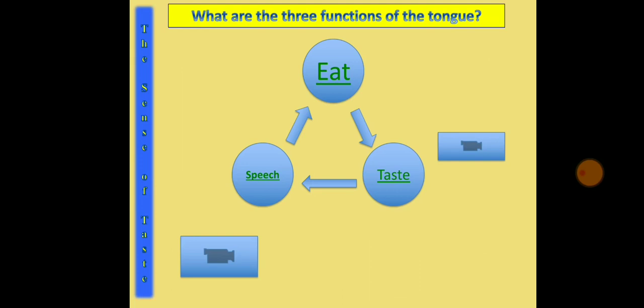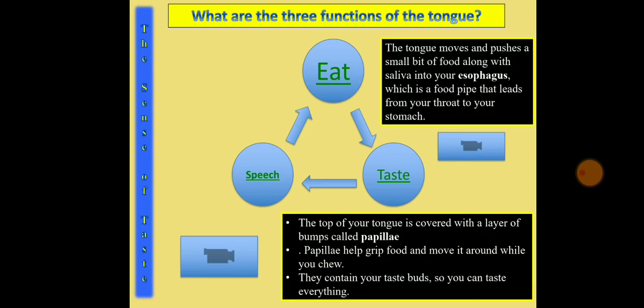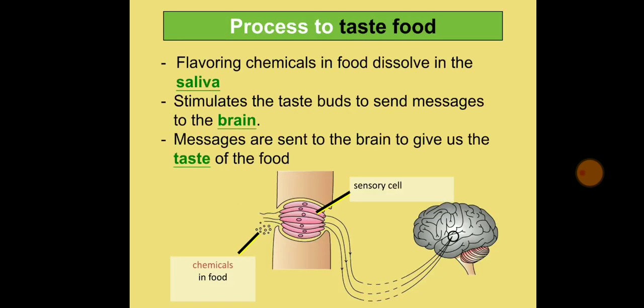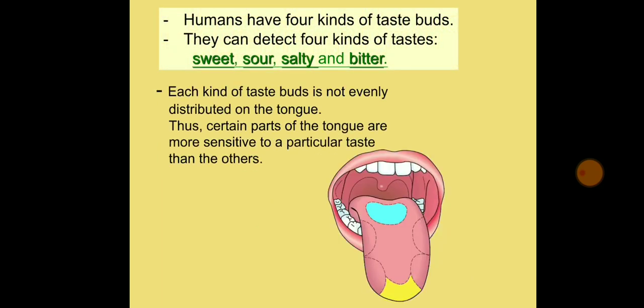So these are the main three functions of the tongue. The first is to eat. While eating we are chewing the food and making the bolus, so making the bolus and mixing the saliva into the food is the first function. Second is to grasp the taste of the food, and next is speech. This is the same explanation about salivation, brain and taste which I told you just now.